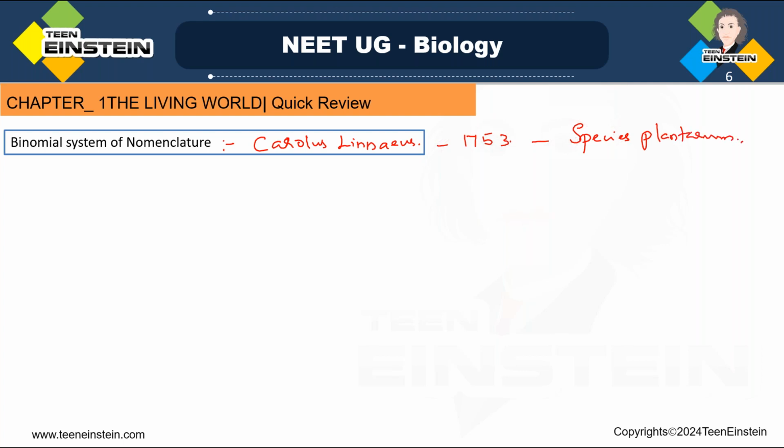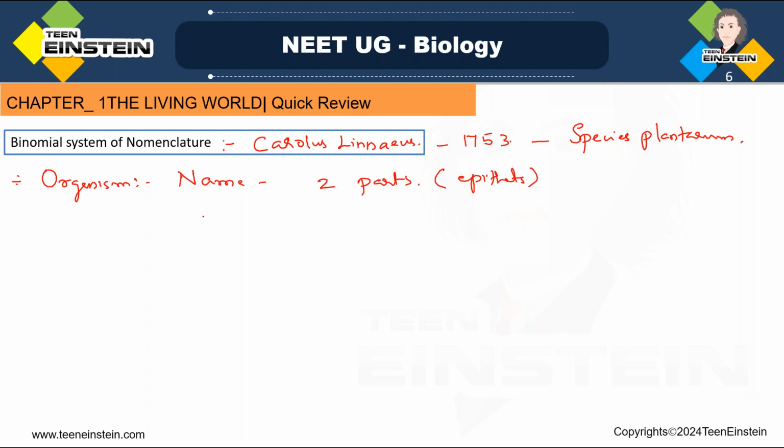In his book Species Plantarum, he proposed the binomial system of nomenclature. So let's see what is this binomial system of nomenclature. As per this system, we need to name any organism. If you want to name an organism, that organism will have two parts in its name. Two parts, or two epithets, will be there.